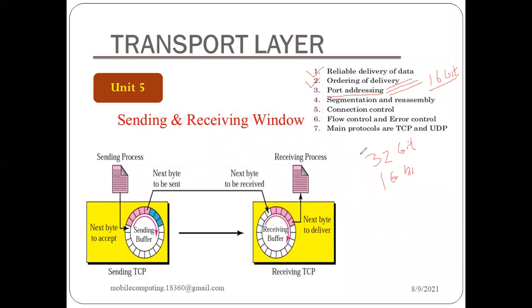Now the combination of these two, the port number, which is of 16 bits, and the IP address, which is of 32 bits, makes a socket. So automatically the concept of a socket comes in when we are talking about this unit, that is your transport layer.